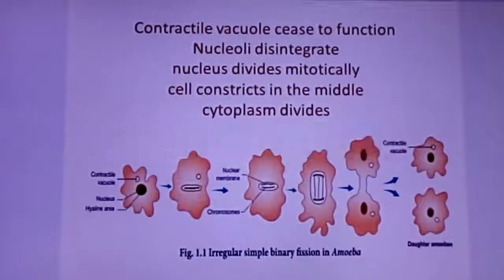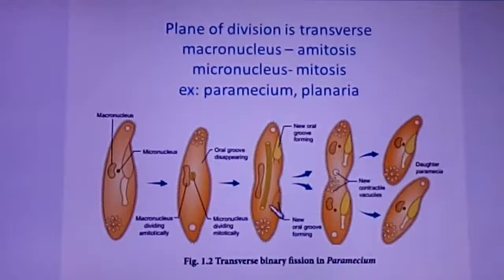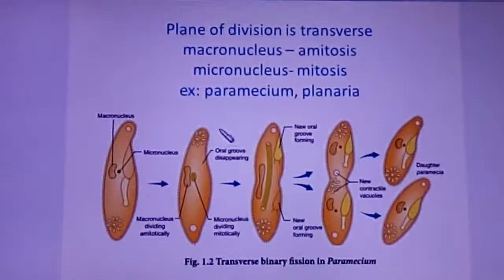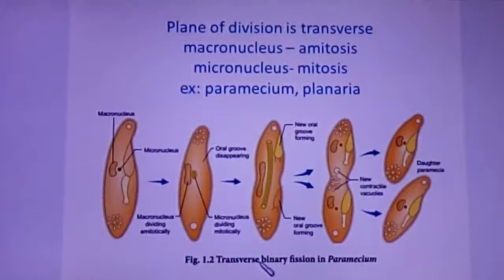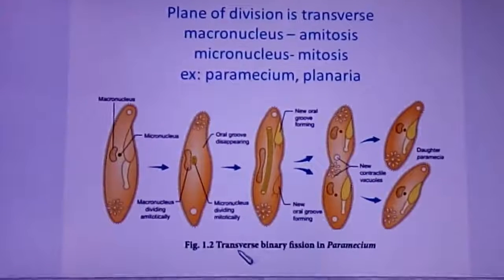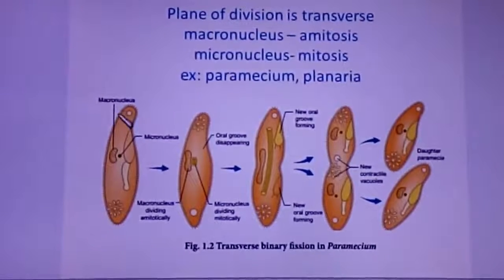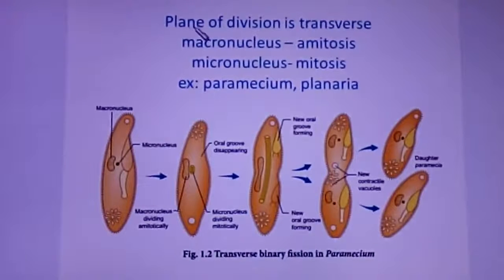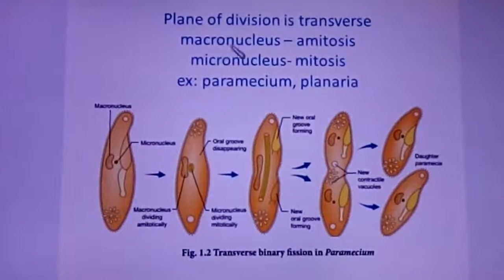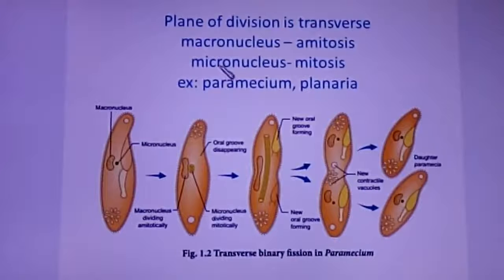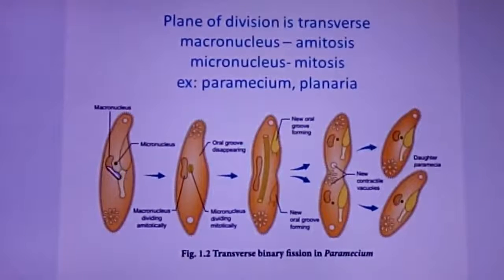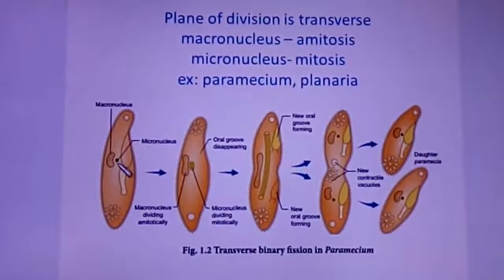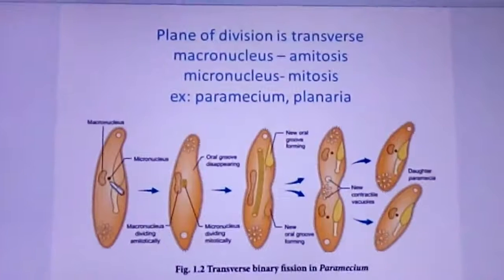Next one is transverse binary fission in paramecium. From the name itself it is clear that in this organism the fission occurs in cross section. There are two types of nucleus in paramecium: one is the macronucleus, the other is the micronucleus. The macronucleus splits by amitosis and the micronucleus splits by mitosis.